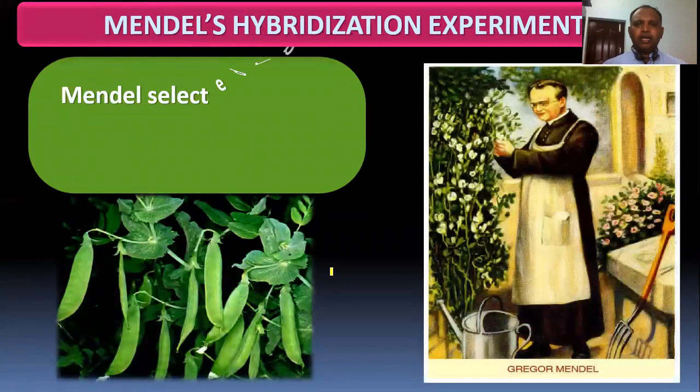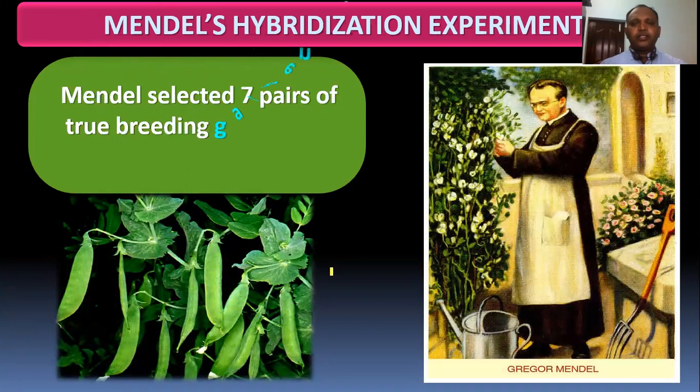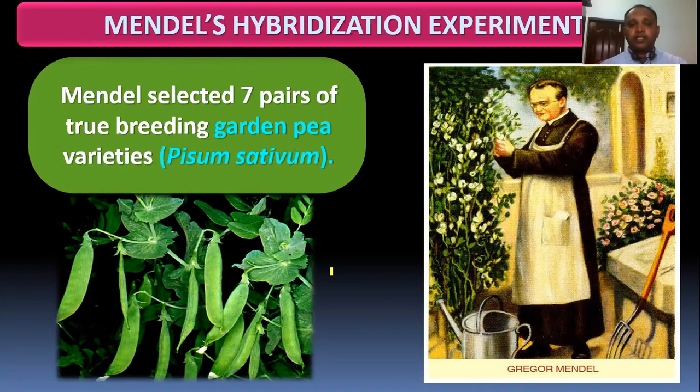And the Mendel hybridization experiment: initially he selected 20 pairs of contrasting characters, then he reduced it to 11, and finally he conducted the hybridization experiment using only 7 pairs of contrasting characters. For this experiment, Mendel selected 7 pairs of contrasting characters, that is nothing but true breeding garden pea varieties. Only 7 pairs he selected for his experiment, right?